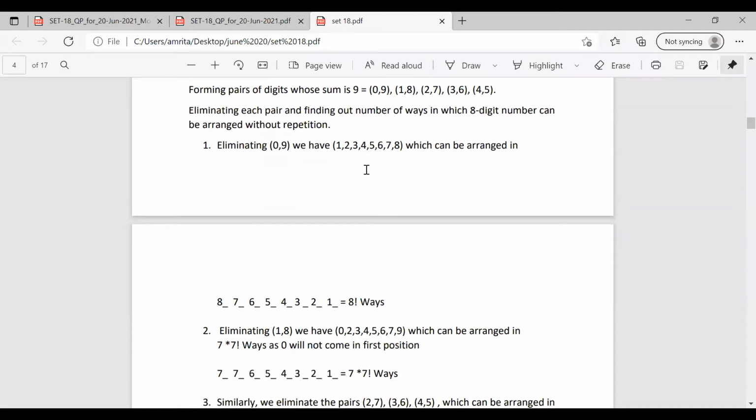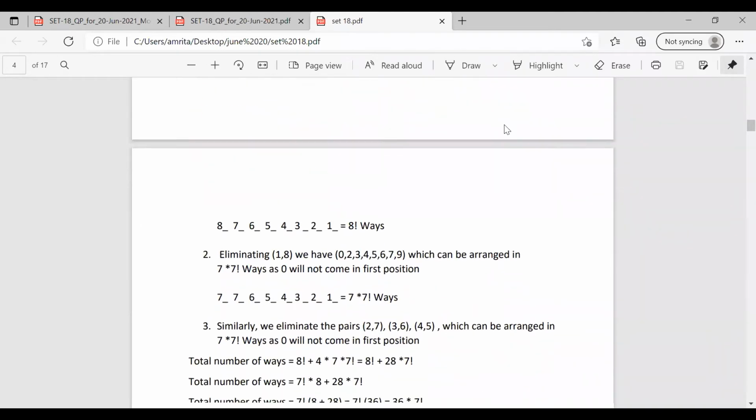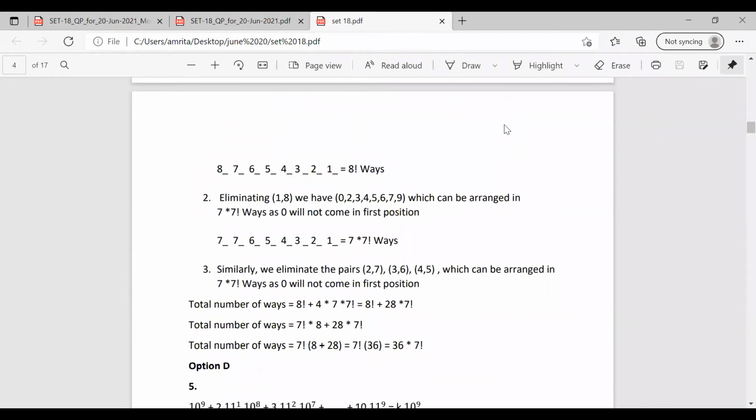So first we eliminate the pair 0, 9. So the number of arrangements is 8 factorial. Then for the pairs 1, 8, 2, 7, 3, 6, and 4, 5, the number of ways in which the arrangement can be made is 7 into 7 factorial. So the total becomes 8 factorial plus 4 into 7 into 7 factorial. So the total number of ways is 36 into 7 factorial.